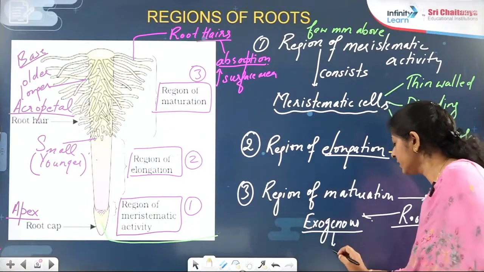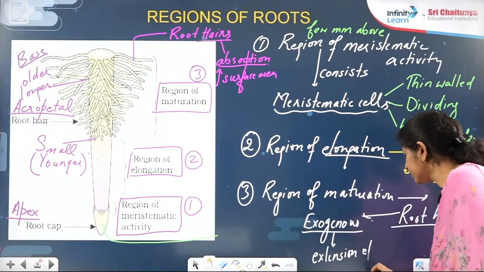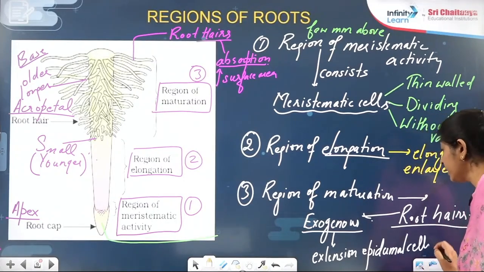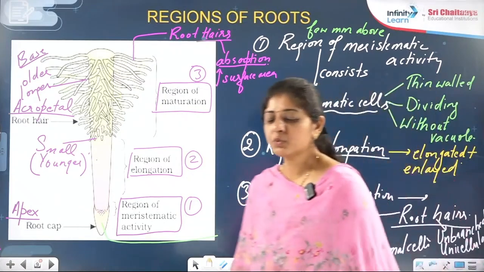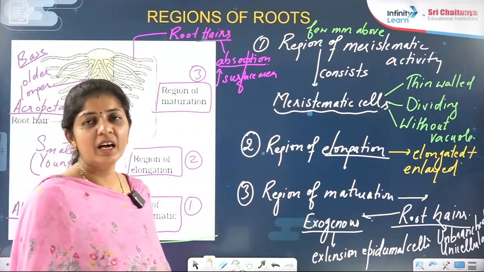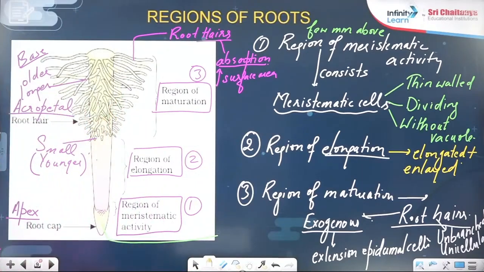Exogenous means it is an extension of epidermal cells. Root hairs are unbranched and unicellular. These two words are important: root hairs are unbranched and unicellular, right? So this is about the regions of the root.